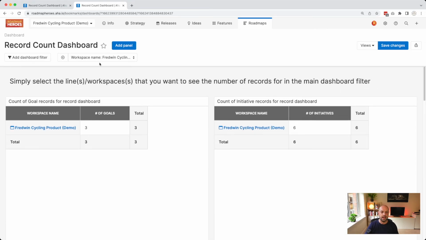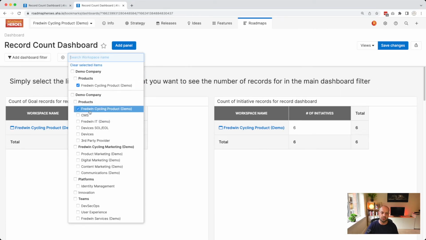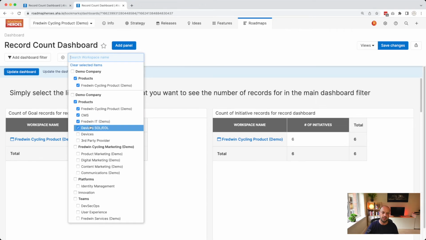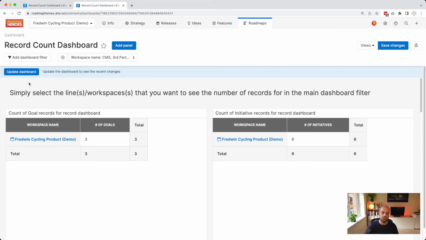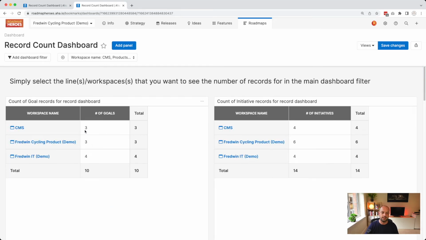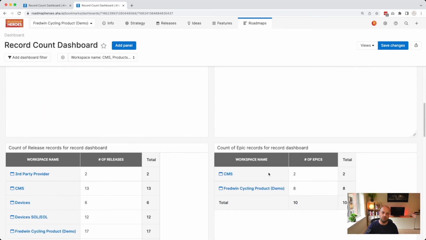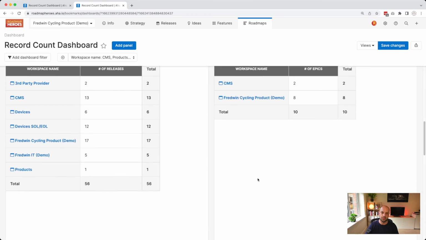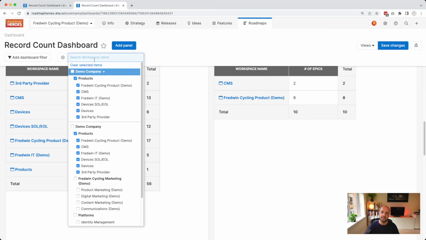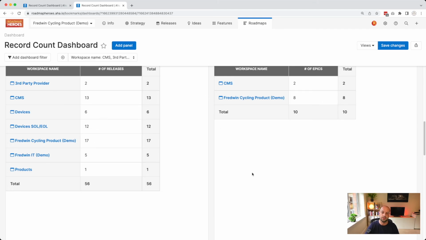And this is really the power of this report and these dashboard filters. If I wanted to see how many records were in a certain branch, I could click on products and then the different workspaces within that branch, update the dashboard, and now I get to see that this has got 10 goals in that entire branch, 3 are in CMS, 3 are in Fredwin Cycling Product, and 4 in Fredwin IT, and the total number is 10. So this report's now working really, really well to get me that granular information. If a workspace doesn't appear in the report, even though you've selected it in the workspace name filter, it just means that there are no goal records that have been returned for that, and so it can be ignored.